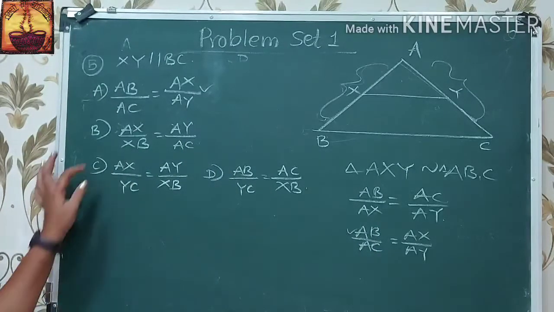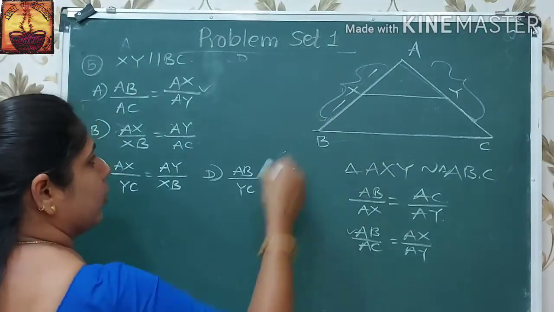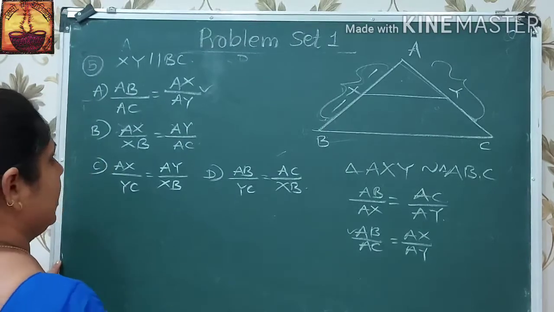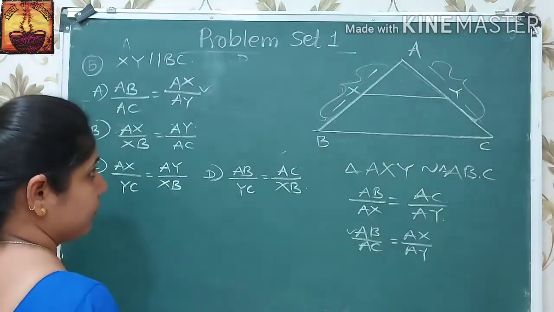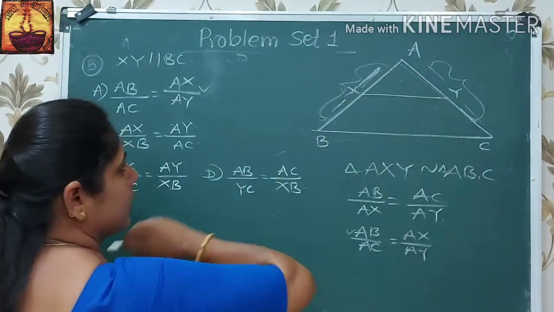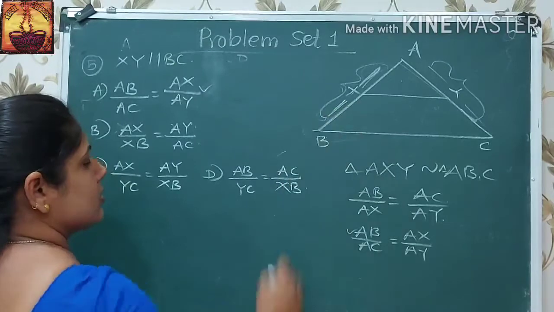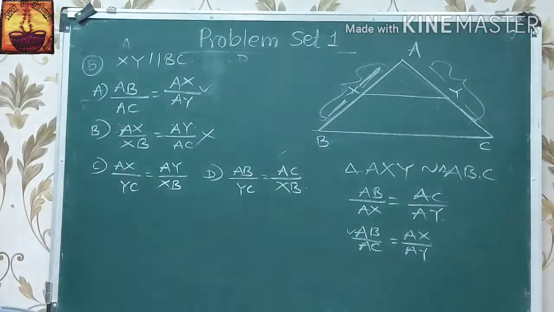Now, the second option is AX upon XB and AY upon YC. AX is a side of triangle AXY, but XB is not a side of any triangle. Therefore, this option is a false option.